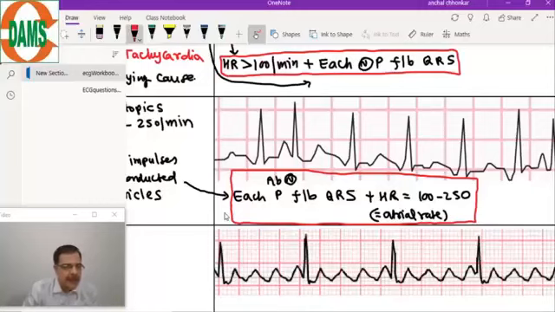So won't there be any AV nodal block? Unlikely. Usually all the atrial impulses will be going to the ventricle. So here AV block usually does not occur.